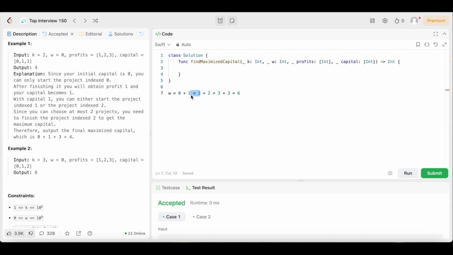So if we took these equals away, we could just take that away, and we could take that away. As you can see, it'll still go 0 plus 1 plus 2 is going to give us 3, plus another 3 is going to give us 6, and our output is 6. So I hope that made sense to y'all. If it didn't, go ahead and rewatch that example so it could really make sense and you really understand what the question is asking. Because in order to write a good solution, you have to know what the question is asking so that we can get the solution correct.